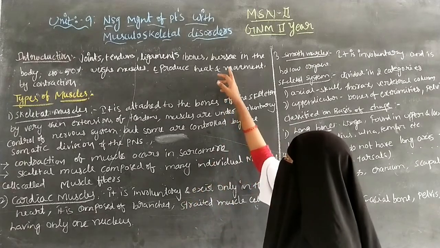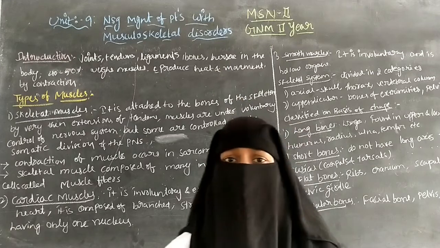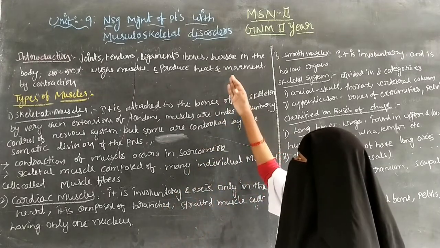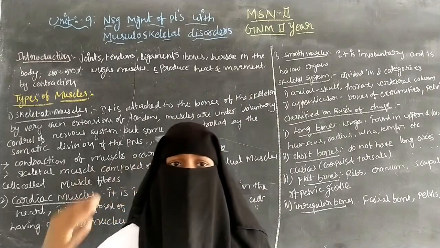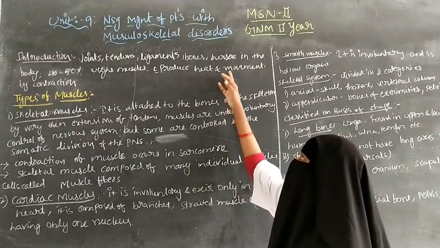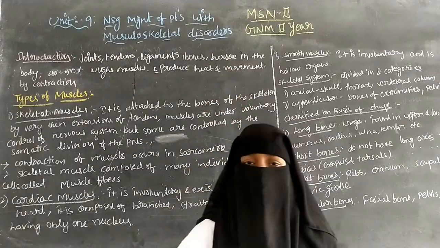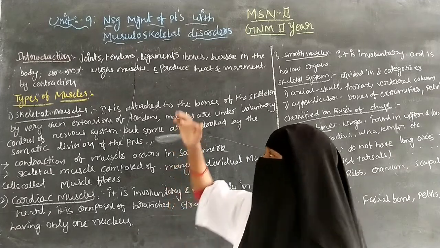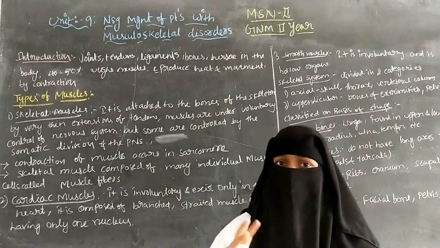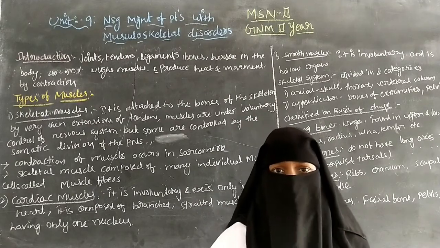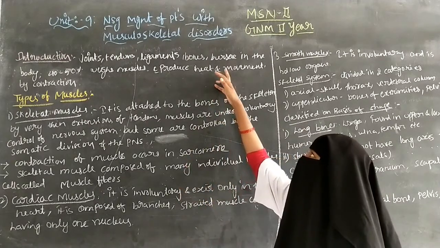The main function of the bursae is to reduce the friction caused by the movement of the muscles and tendons, reducing friction between the bones. So it is called bursae.